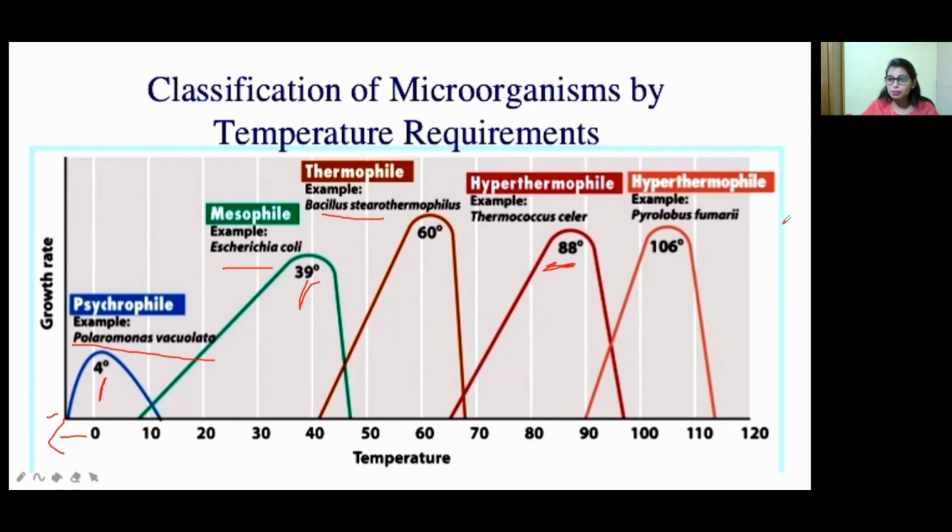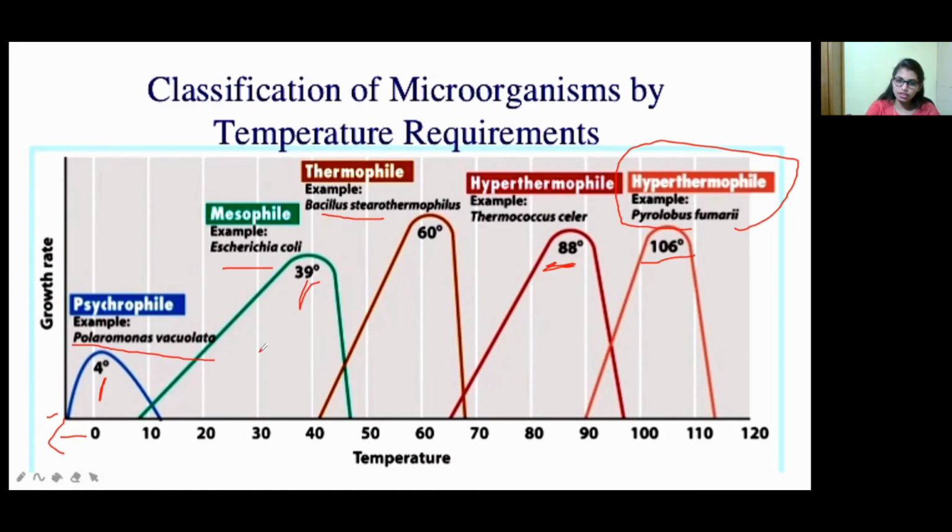Then another hyperthermophile, an example is Pyrolobus fumarii, which grows at a very high temperature, from 90 degrees to somewhere near 120. The optimum temperature is 106. So this is the classification of microorganisms based on the temperature requirement.